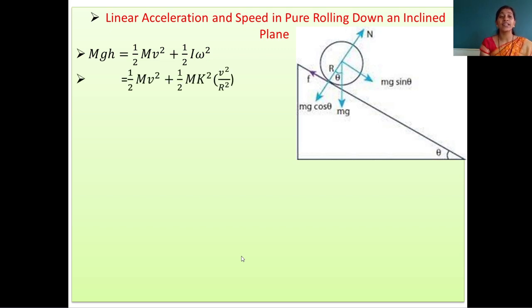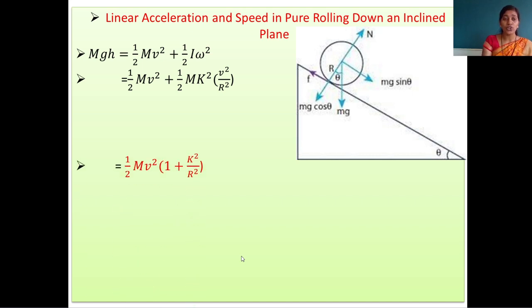But before taking the common terms, here we are putting the value of I and omega. First of all, 1/2 into m into v square will remain as it is, plus 1/2 into m into k square, which is the value of I, and into, in bracket, v square upon r square.